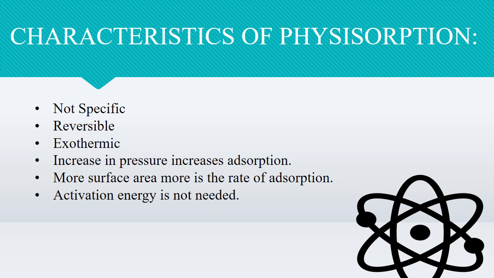After some time you will see the yellow colored impurities stick onto the animal charcoal and you will obtain a transparent solution of sugar or salt. Then you can undergo the crystallization process, which will give you the pure form of sugar or salt.